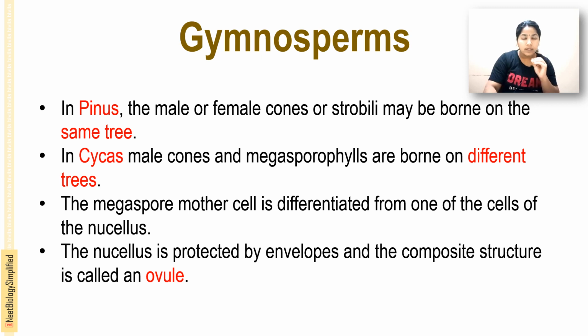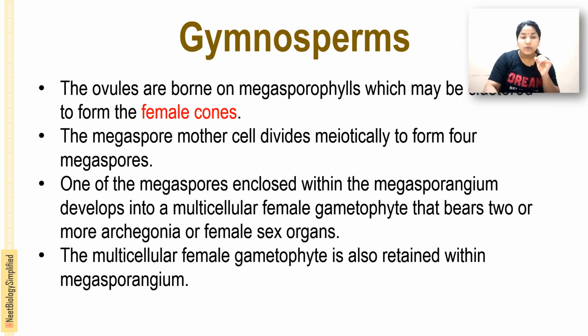The megaspore mother cell is differentiated from one of the cells of the nucellus, and the nucellus is protected by an envelope. This composite structure is called the ovule. The ovules are borne on the megasporophylls, which may be clustered to form the female cones.